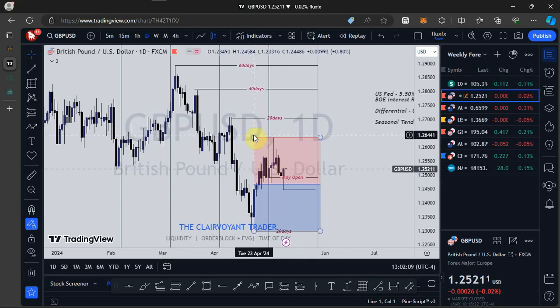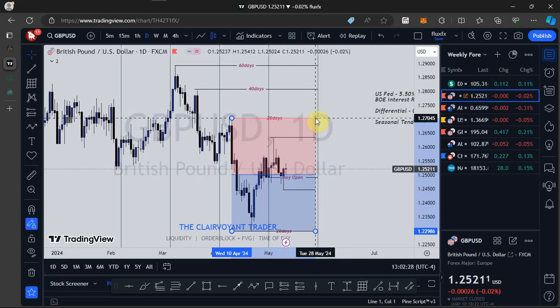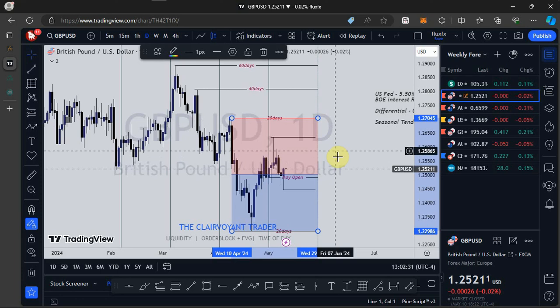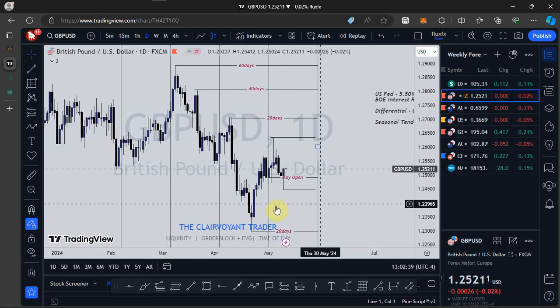If you also extend this range, using the previous 20-day low and the previous 20-day high as the range, we are still in premium, still above equilibrium. And what do we look for in a premium zone? We look for bearish scenarios. So I'm still bearish so far as GBP USD is concerned. That is just that for GBP USD.